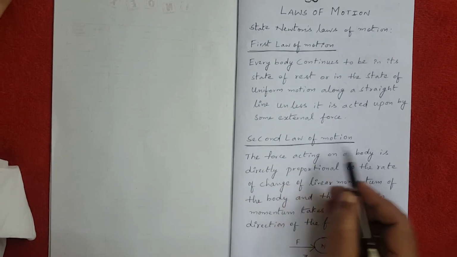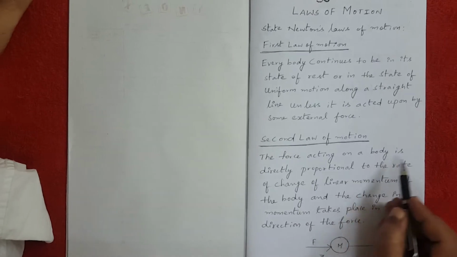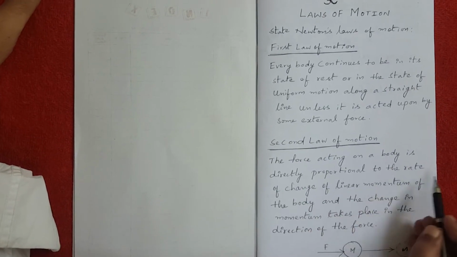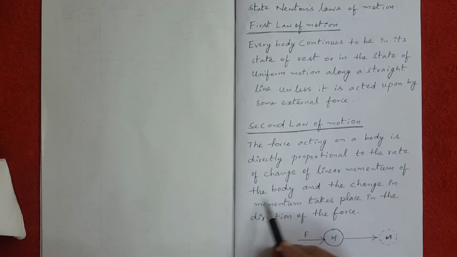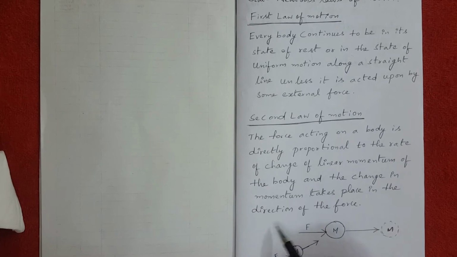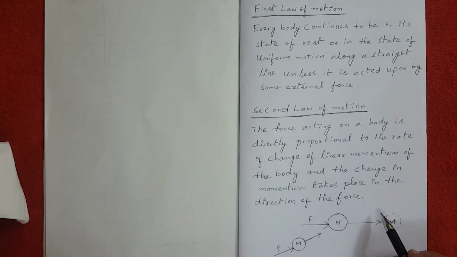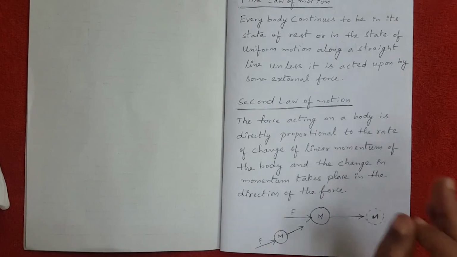Now Newton's second law of motion states that the force acting on a body is directly proportional to the rate of change of linear momentum of the body, and the change in momentum takes place in the direction of the force. So this statement can be understood in two simple points.